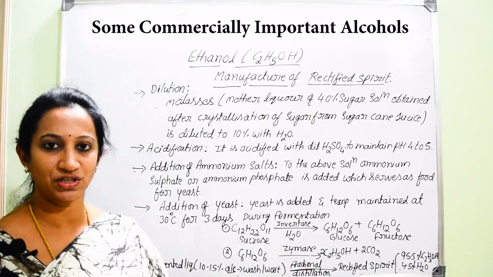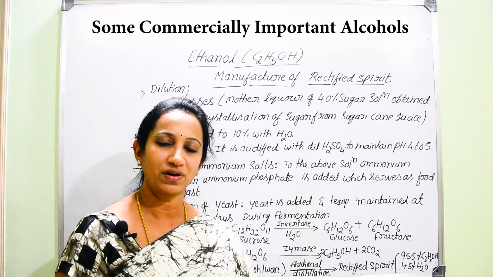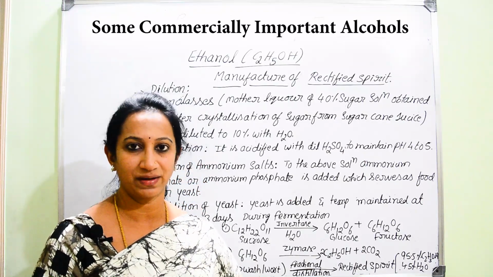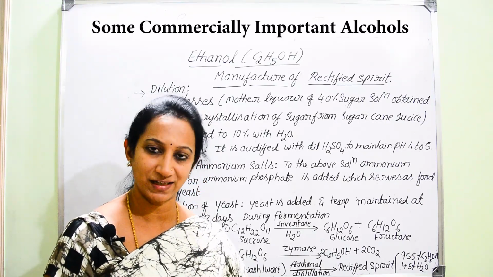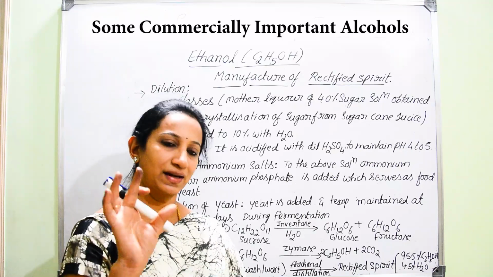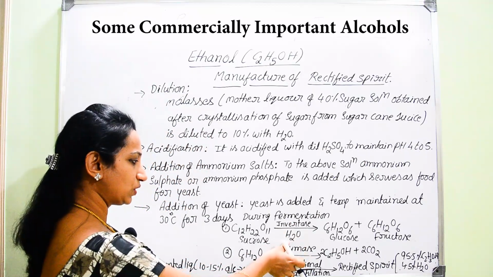In an examination, if they ask you to write the important reactions involved during fermentation in the manufacture of rectified spirit from molasses, then you can write only these two reactions.